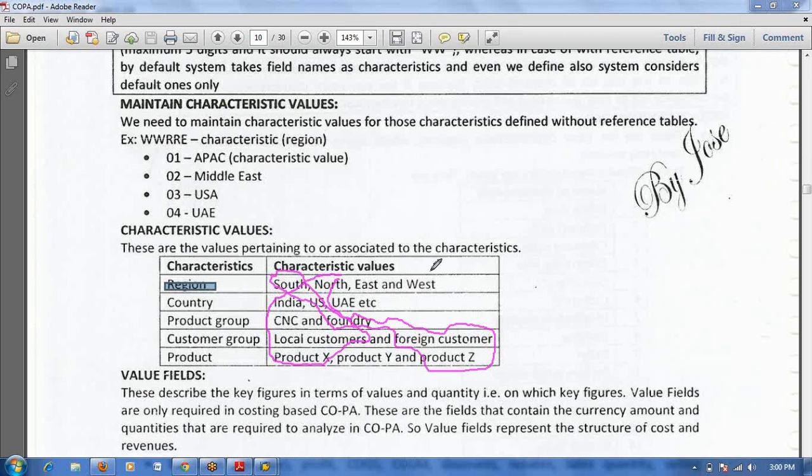If you see profit center accounting, you can analyze only profit center wise and GL account wise. If you see cost center, cost center wise and cost element wise you can analyze the profitability. And in production order, order wise and cost element wise. In any module, that is only two-level analysis. Here in COPA, multi-dimension analysis is possible.